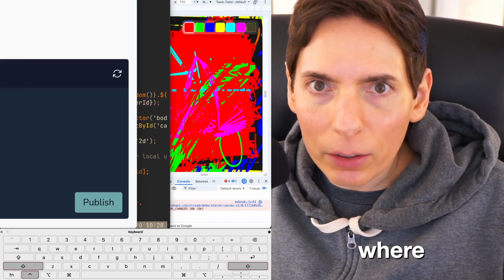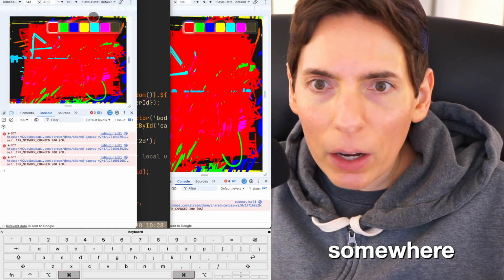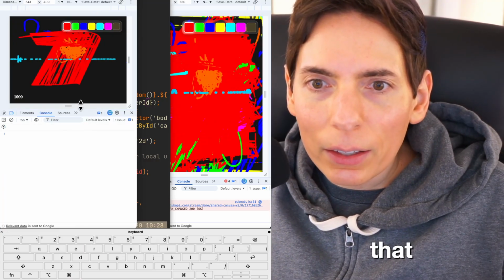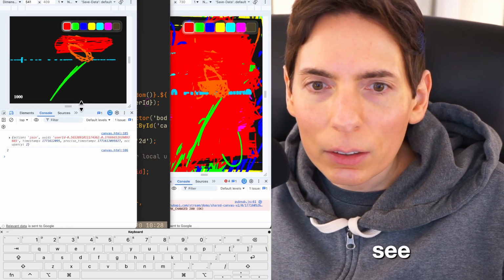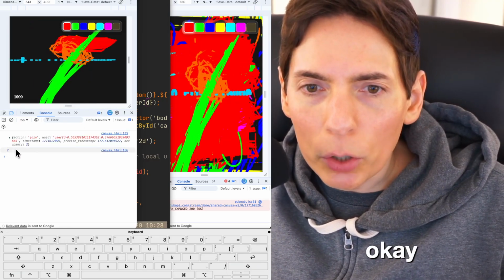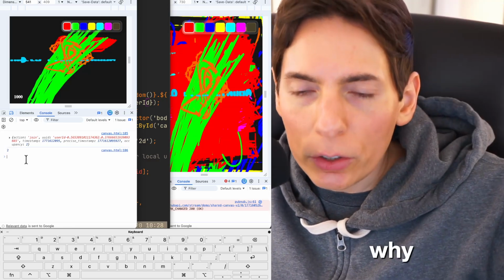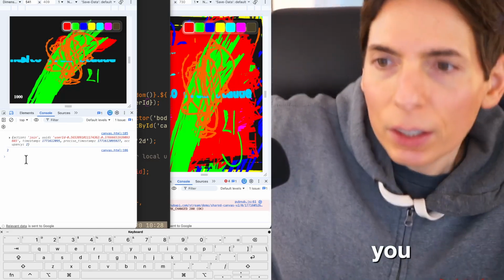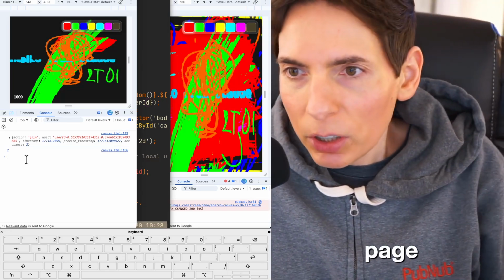Where was that? It's around here somewhere. There it is. All right, so reload that. And then I should be able to see. There it is, 2. Okay, perfect. And the reason why it's only showing 2 right now is because it won't show up for you guys until we reload the page. You got to reload the page.